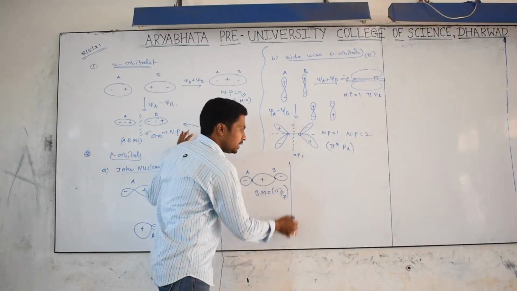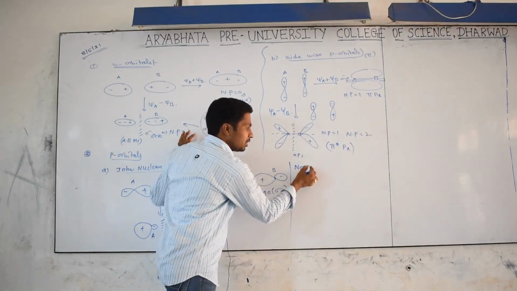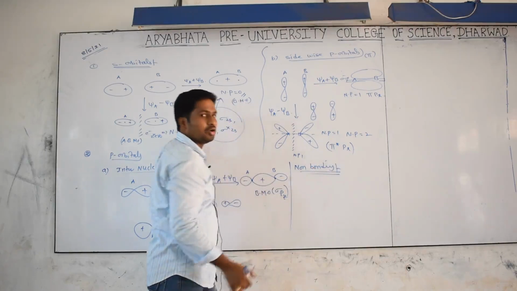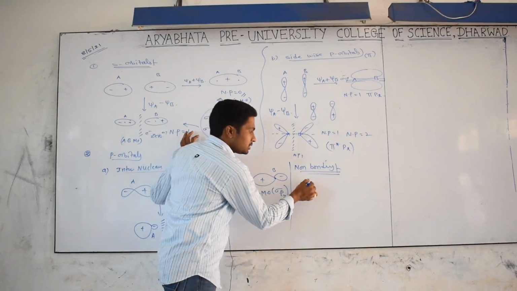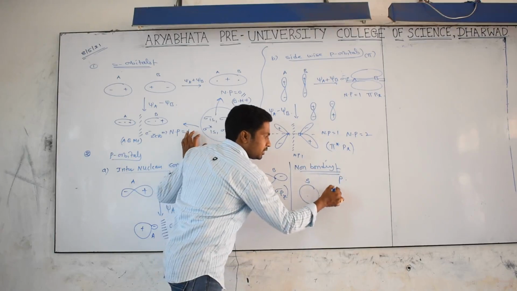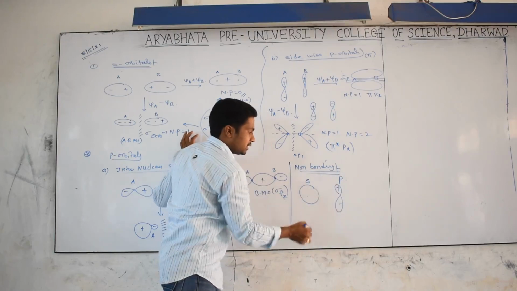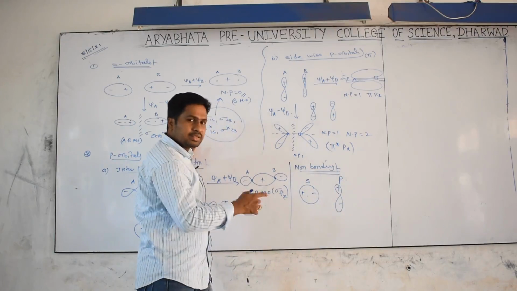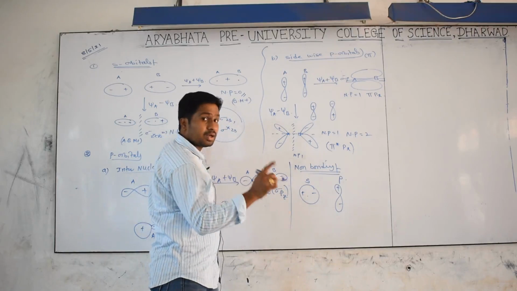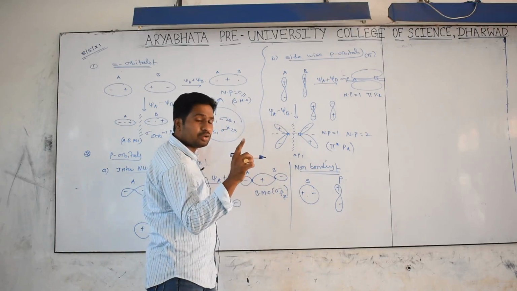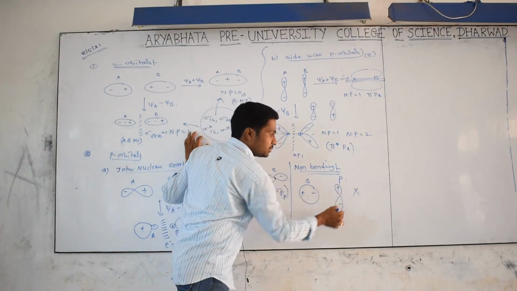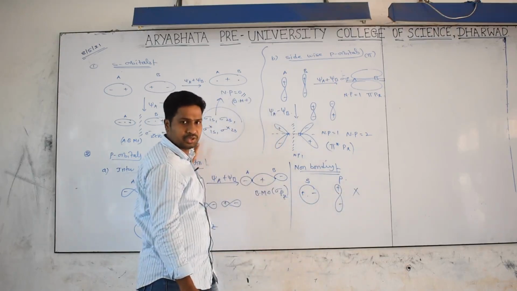And I will tell you a very important thing: non-bonding orbitals are those which are not involved in the combination. Take an s orbital and a p orbital. The s orbital is like this and the p orbital is like this, plus and minus, and plus and minus. Is there any constructive and destructive interference? No. That's why, as I told you very clearly, the atomic orbitals should have similar energy and proper symmetry. These do not have proper symmetry, so they are not involved in the molecular orbital combination.